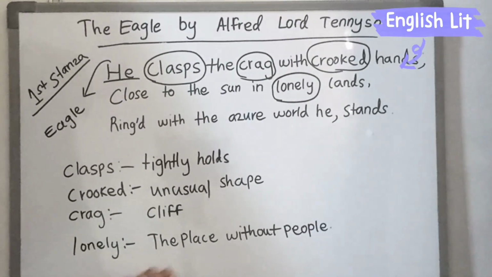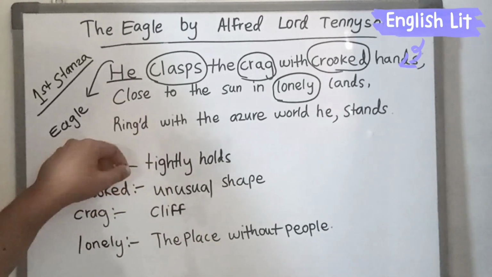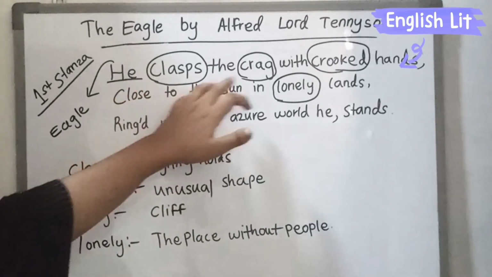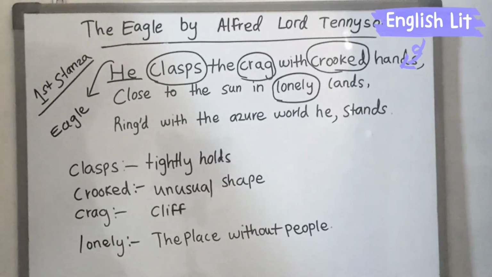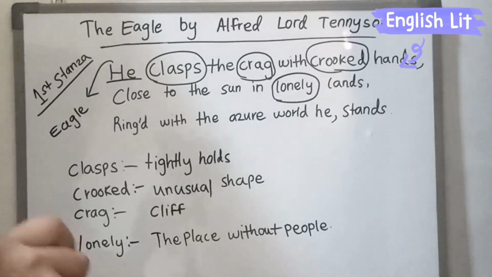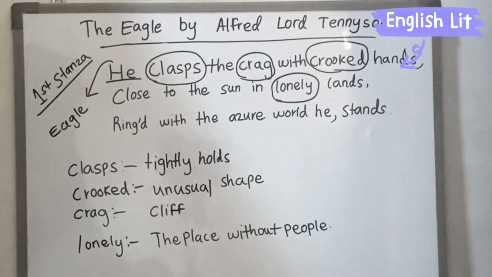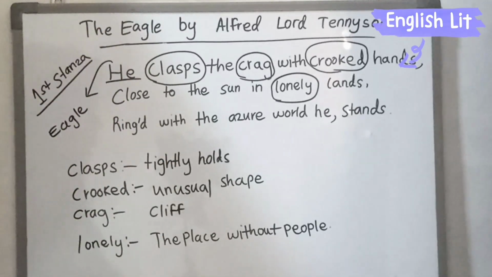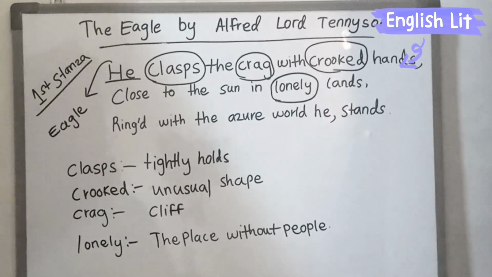Lonely lands, the place without people. So we can easily tell that close to the sun in lonely lands, the place is there without people. There is nobody. So in that kind of situation, the eagle stands on the top of the mountain. We can discuss that later.